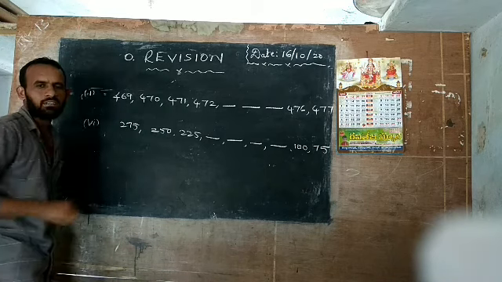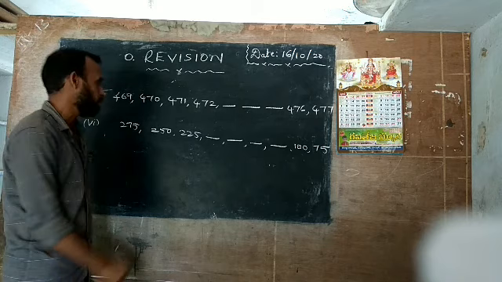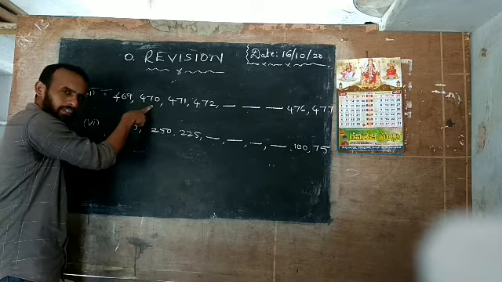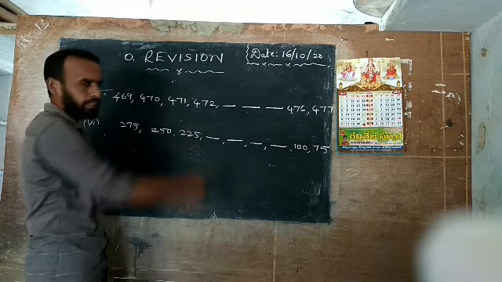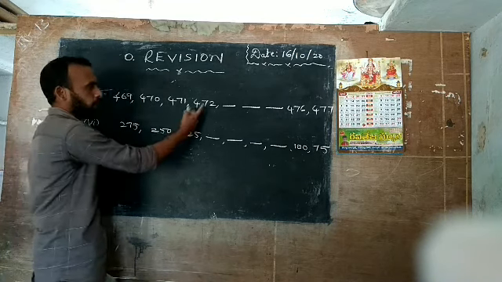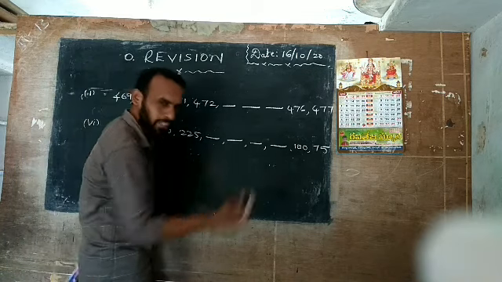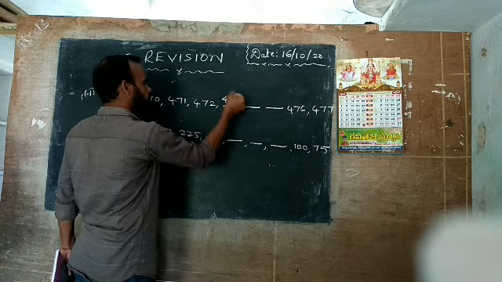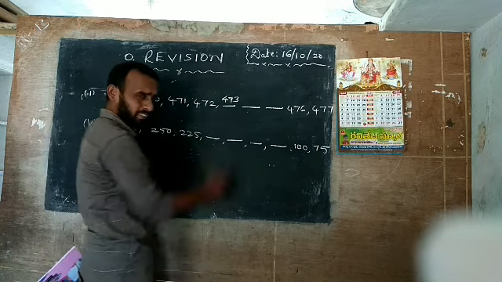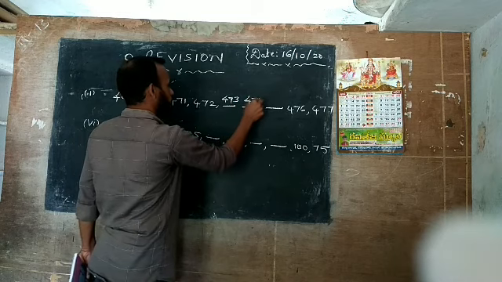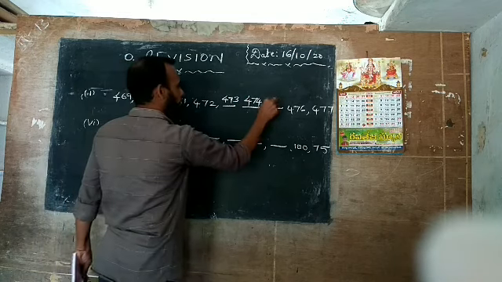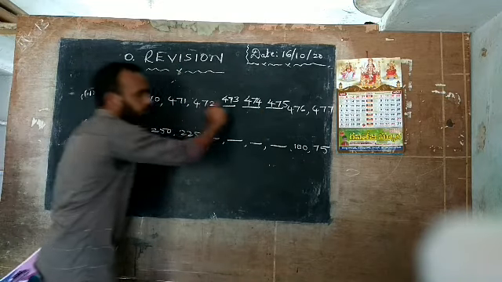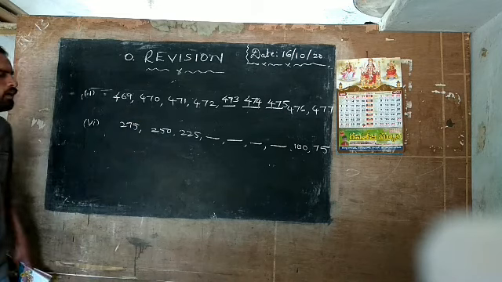Now see here, consecutive numbers are given. You know consecutive numbers means continuous numbers. 469, then after that add one, 470, then you add 471, then 472. Now what are the next numbers here? Very easy, you know. After 472 comes 473, after 473 comes 474, after that 475. Okay, very easy. Why? Because these are continuous numbers. Find out the answer.